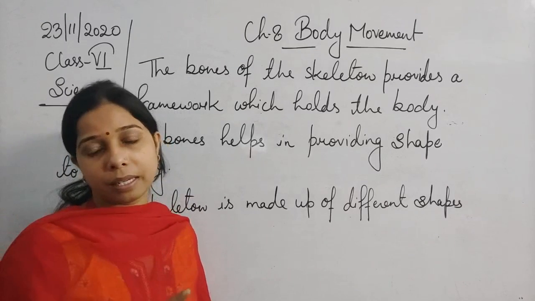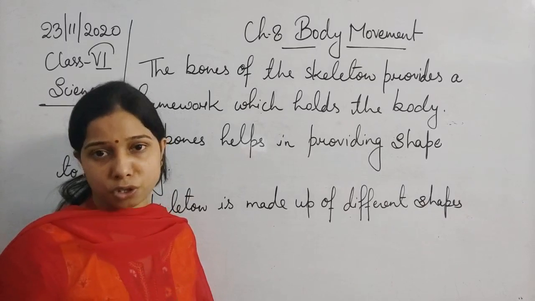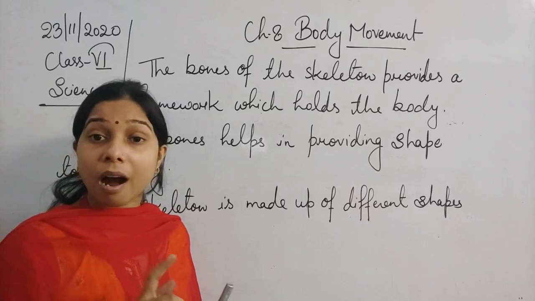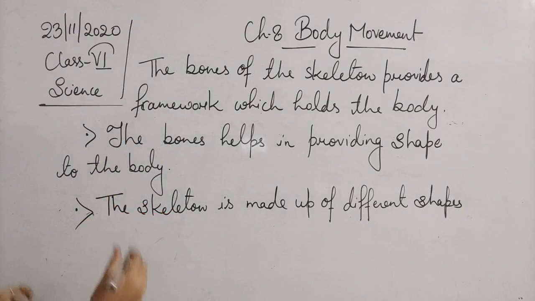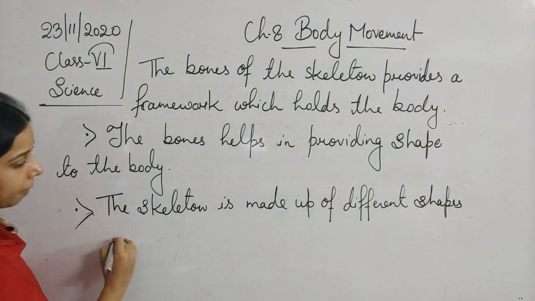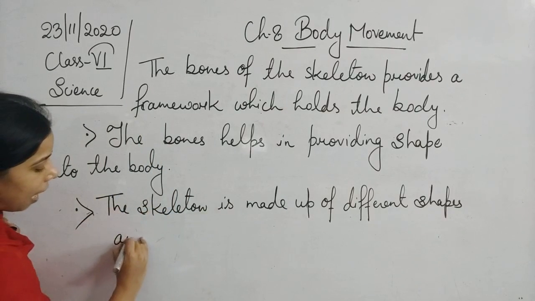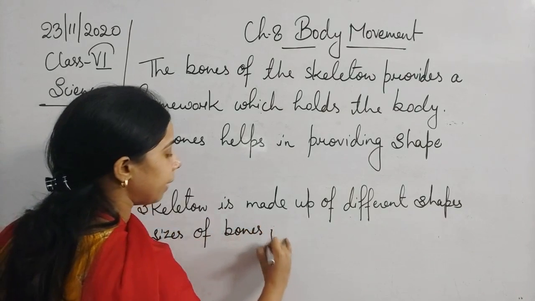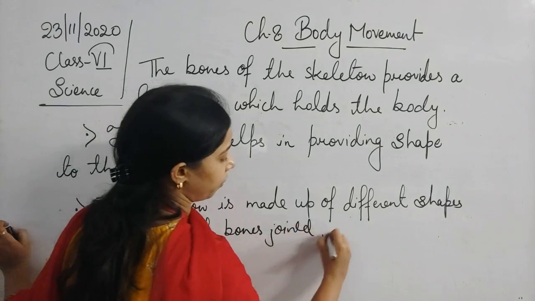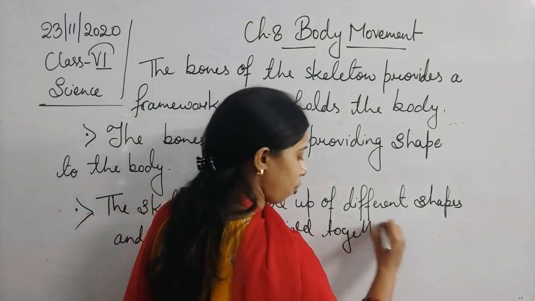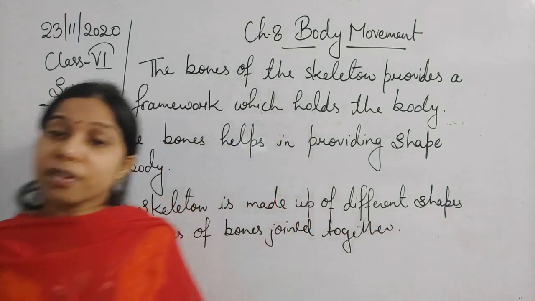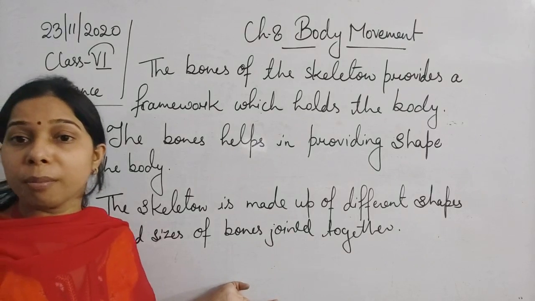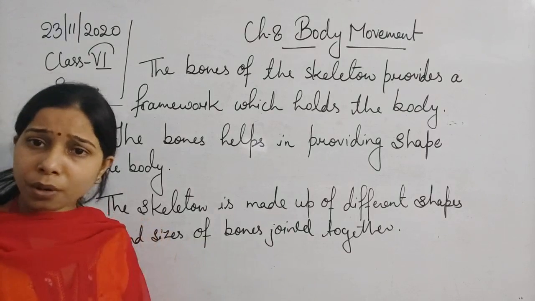So on that basis, the skeleton is not only made up of different shapes of bones, but they are of different sizes. So we can write: skeleton is made up of different shapes and sizes of bones joined together. These bones join together, and these bones of different shapes and sizes help in forming the framework, help in forming the human skeleton. Okay, now see.